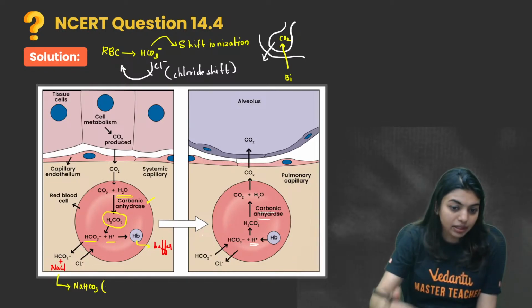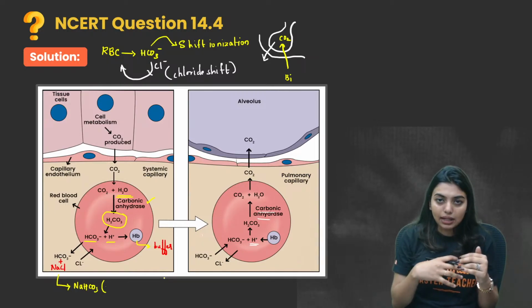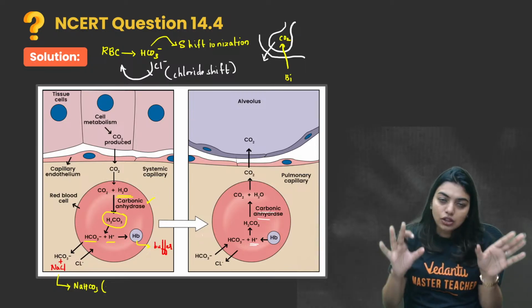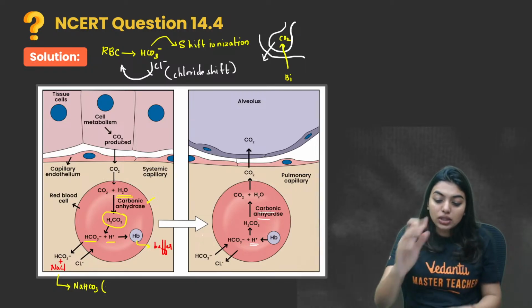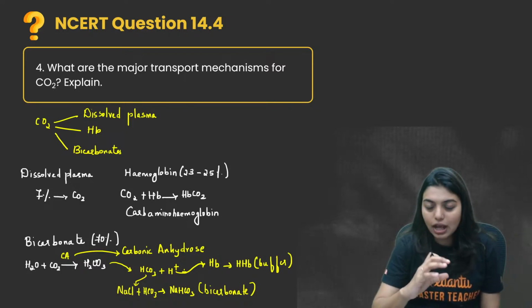Reverse reaction is happening. Okay, that time chloride shift will not happen. Why? Because chloride will be given back to the plasma and HCO3 will be taken back into the RBC. So the whole thing will become proper. So this is how carbon dioxide will be exhaled out. That means carbon dioxide transport will happen.